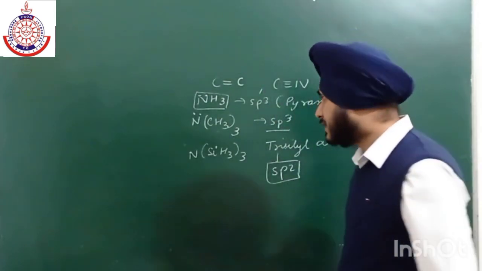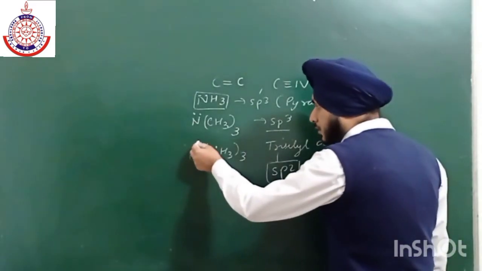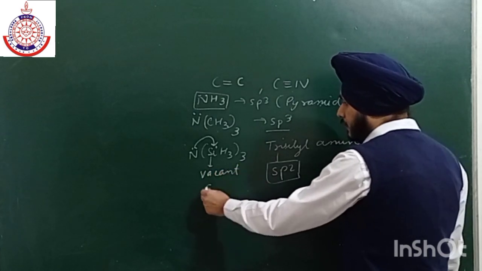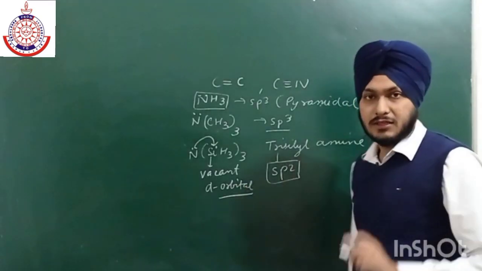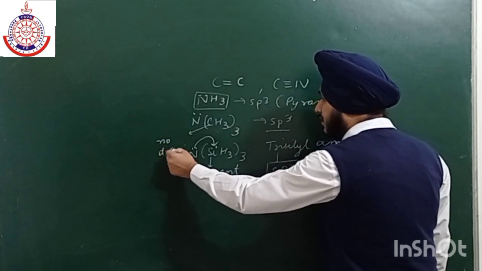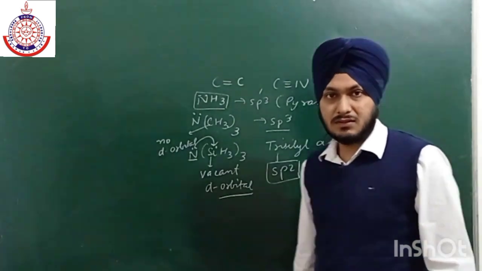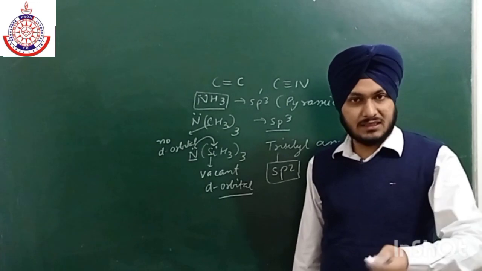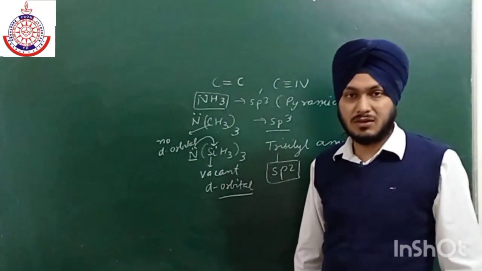The main reason is that this lone pair of nitrogen can be easily donated to silicon in its vacant d orbital. Okay, vacant d orbital. There is no vacant d orbital present in carbon. But here in case of nitrogen, it is similar to back bonding, but there is no change in the hybridization in case of back bonding, whereas here there is a change in the hybridization.